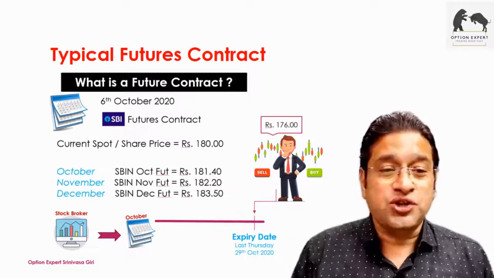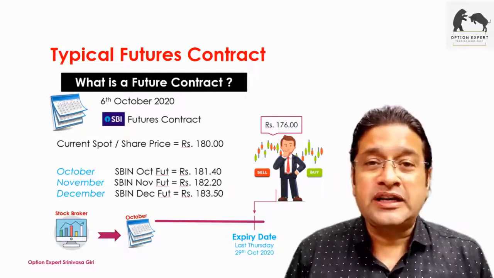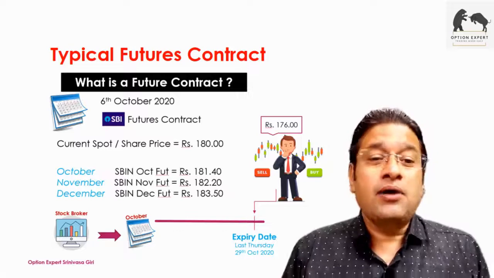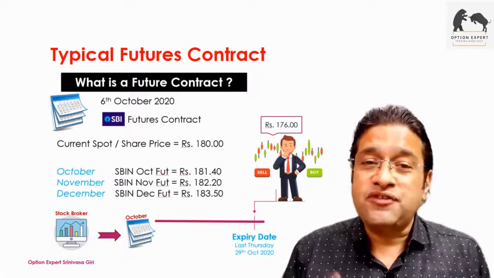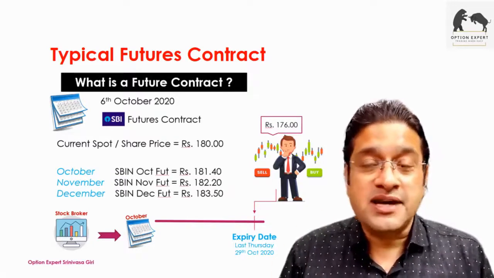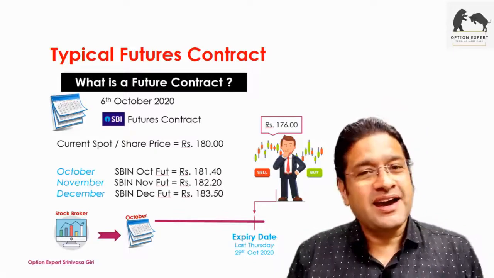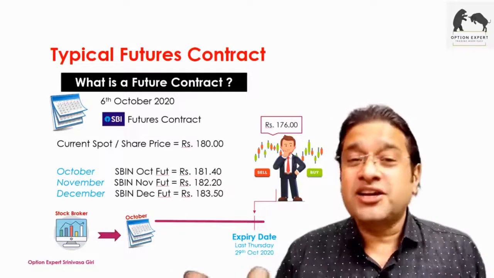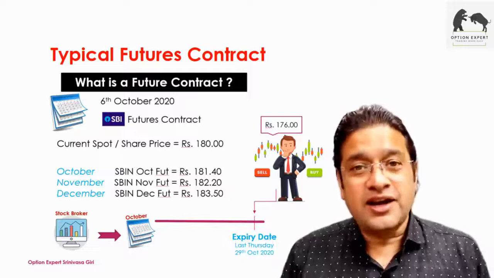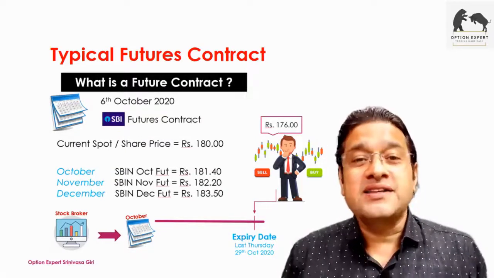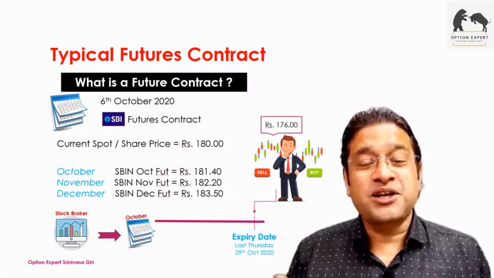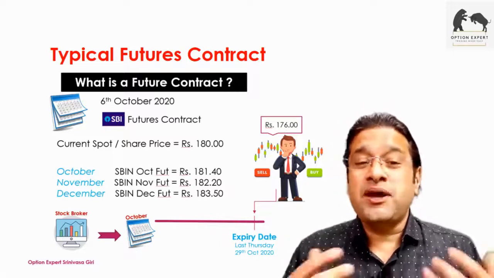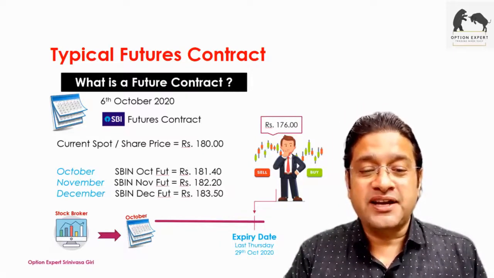If my view, looking at 6th October 2020, is that by month end the price will come down from the current 180 rupees to 176 rupees, I can sell today, and when the contract ceases or settles, it will be bought for me at the closing price. So based on your view, you can get into a trade.